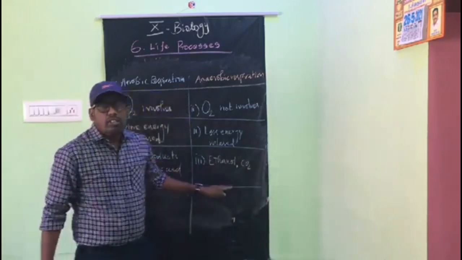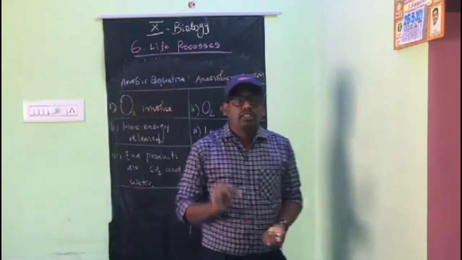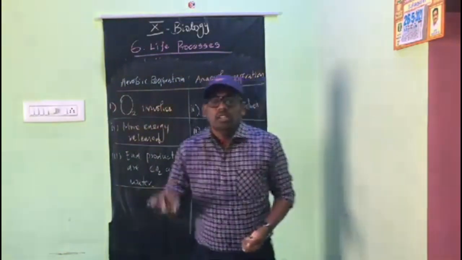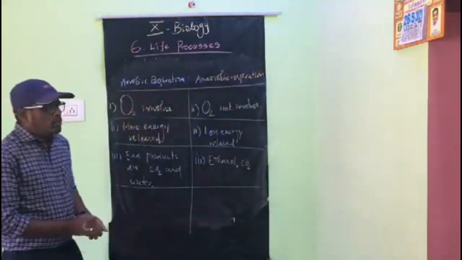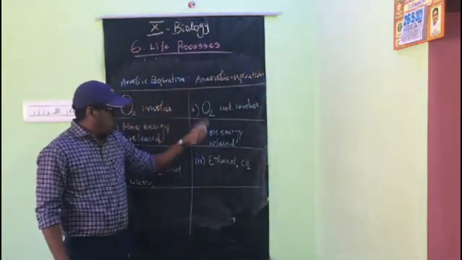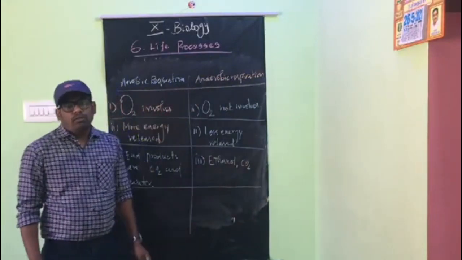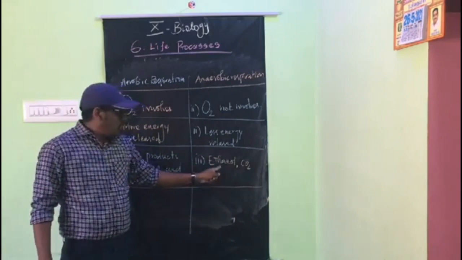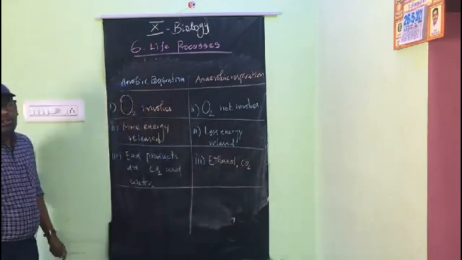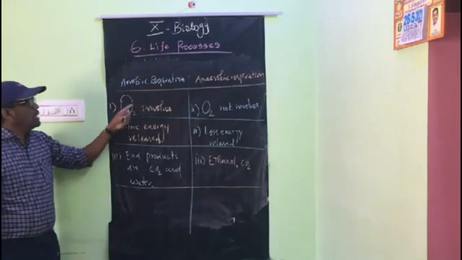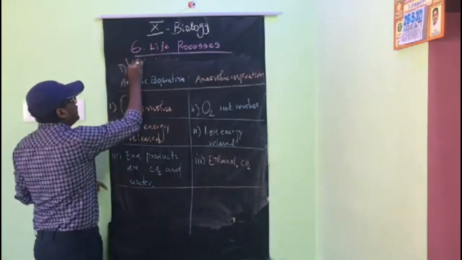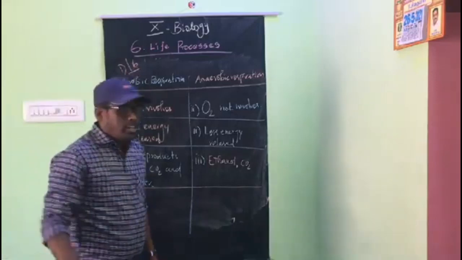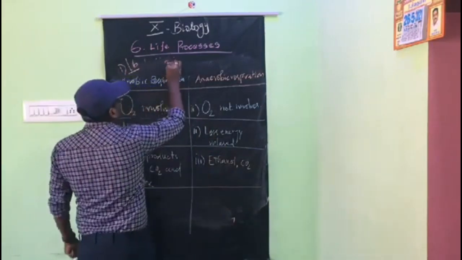Sir, lactic acid is given, sir. That lactic acid we should not talk about here, because that occurs on rare occasions in muscle cells. So in anaerobic respiration we have to consider yeast. In the yeast cell, along with the energy, ethanol and carbon dioxide are also released. So these are the differences between aerobic and anaerobic respiration. This is an important 3-mark question.